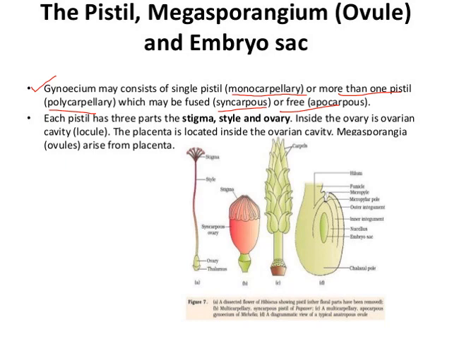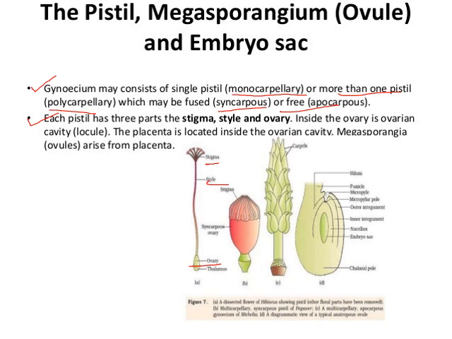Now if I talk about a single pistil, this is a dissected female part of the flower taken from Hibiscus rosa sinensis, and a single pistil comprises three parts: stigma, style, and the basal part, which is termed as the ovary.